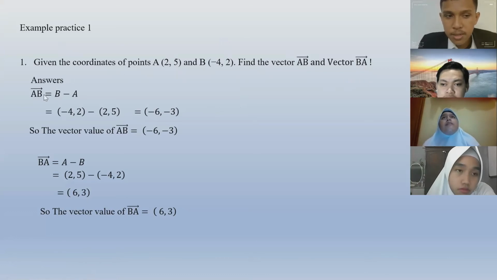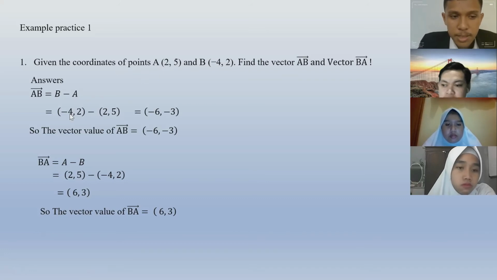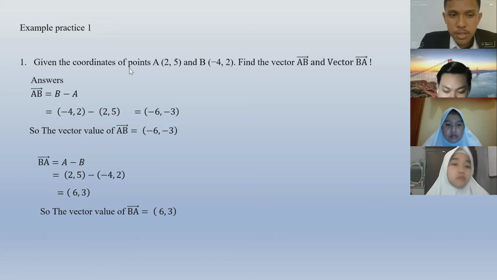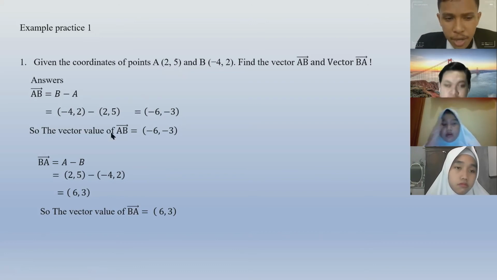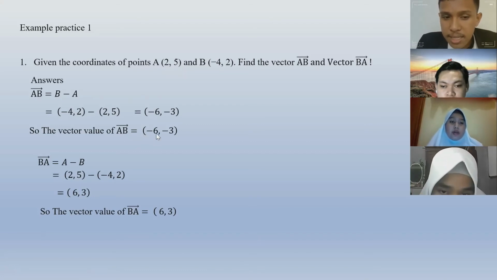For the answer, vector AB equals B minus A. The coordinate vector of point B is -4, 2, minus the coordinates of point A, which is 2, 5. So I write here 2, 5. This equals in brackets -6, -3. So the vector value of AB equals in brackets -6, -3.